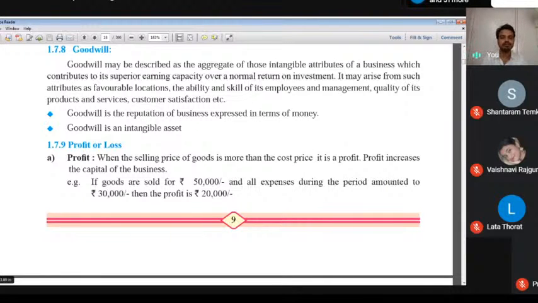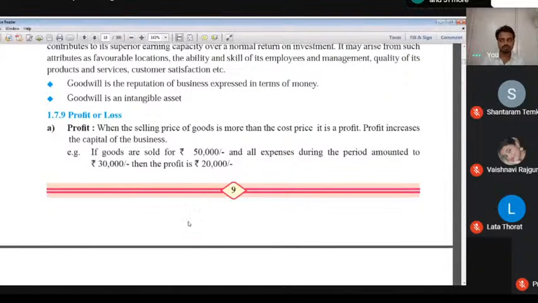When the selling price of goods is more than the cost price, it is a profit. Profit increases the capital of a business. Remember, profit increases the capital of a business. If goods are sold for rupees 50,000 and all expenses during the period amounted to rupees 30,000, then a profit of rupees 20,000. If I'm a businessman selling some product in the market for rupees 50,000 and I incurred some cost of 30,000, I earn 20,000 as a profit. That is the next concept, profit.